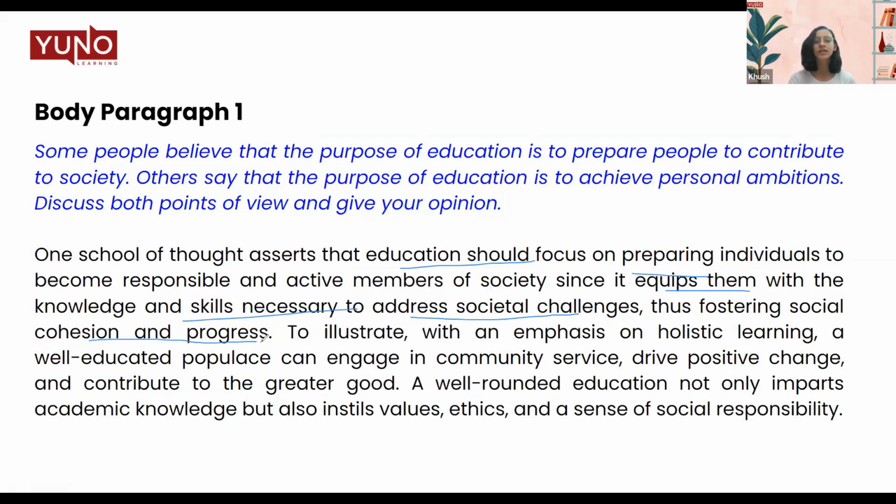To illustrate, that means to give an example, with an emphasis on holistic learning, a well-educated populace can engage in community service, drive positive change, and contribute to the greater good. A well-rounded education not only imparts academic knowledge, but also instills values, ethics, and a sense of responsibility.